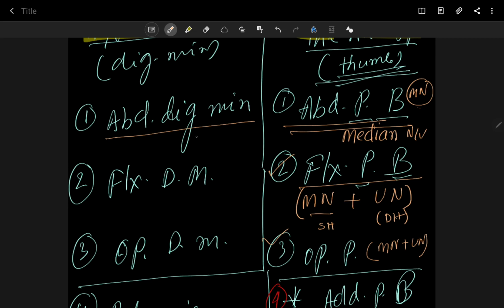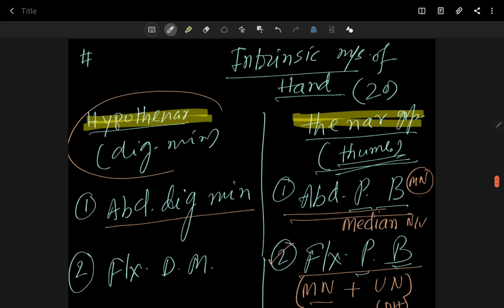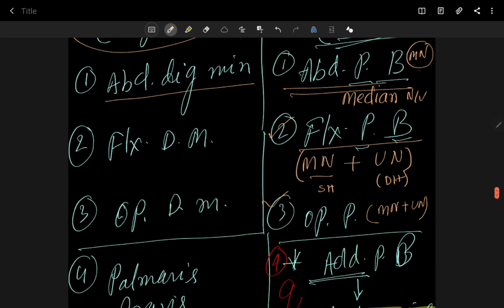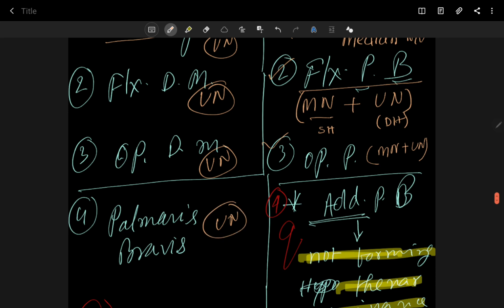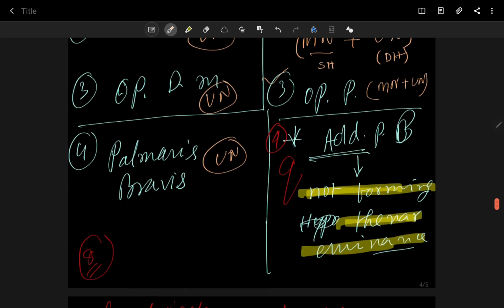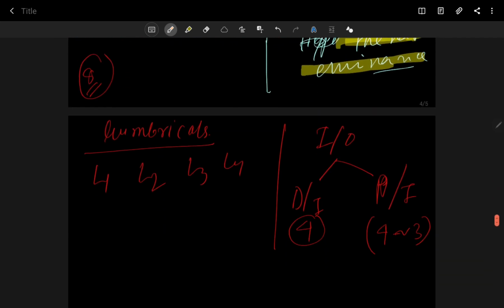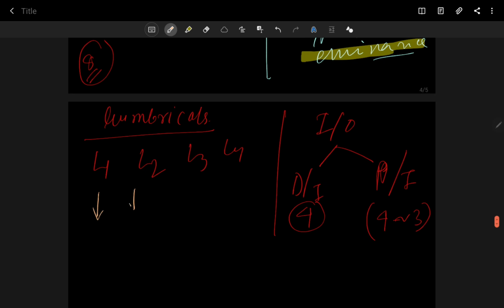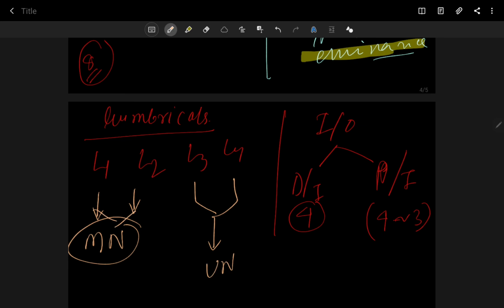All hypothenar muscles are supplied by the deep branch of the ulnar nerve. This is ulnar nerve, this is also ulnar nerve, palmaris brevis also ulnar nerve. Adductor pollicis, the adductor of the thumb, is also supplied by the ulnar nerve. Now lumbricals: L1 and L2 are supplied by which nerve? Median nerve. But L3 and L4 are supplied by the ulnar nerve.